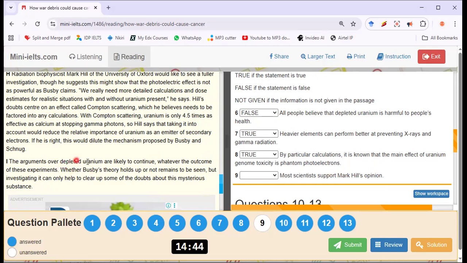This issue of most scientists, I can't see it. The argument over whether depleted uranium is harmful is likely to continue, whatever the outcome of this experiment. Whether Busby's theory holds up or not remains to be seen. We are not sure of this one. This one is going to be not given.